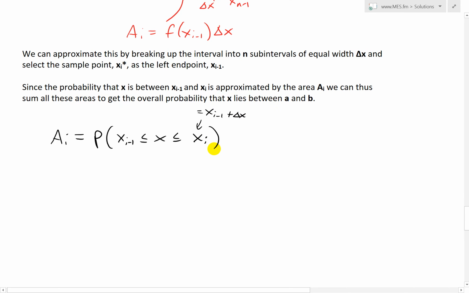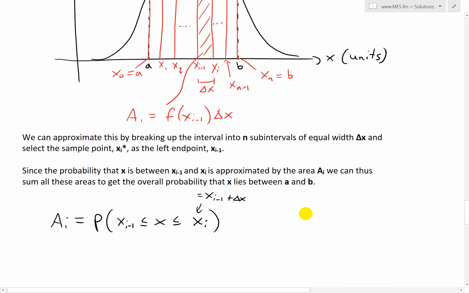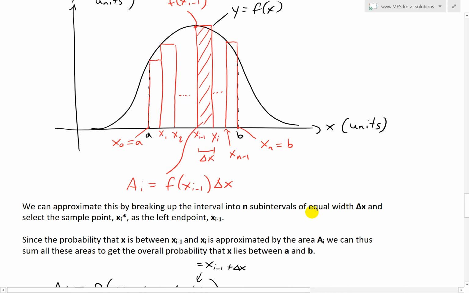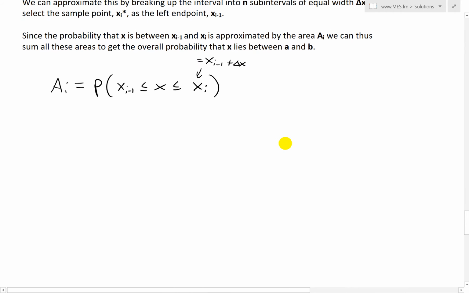So now when we sum it up, if we find the probability from x0 to x1, from x1 to x2, and sum all these up, then we get the probability that all of this happens, which is the probability from a to b. Because these are all proportions between 0 and 1, when you sum them up they'll be under 1 for the probability from a to b.